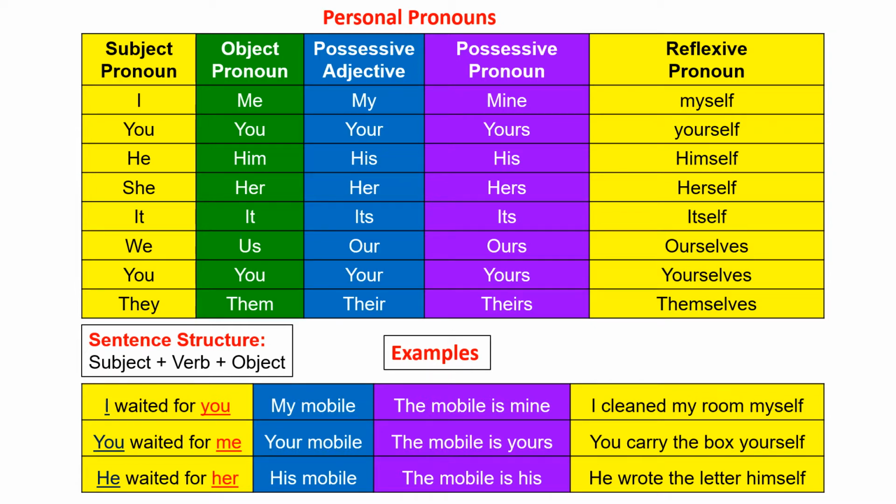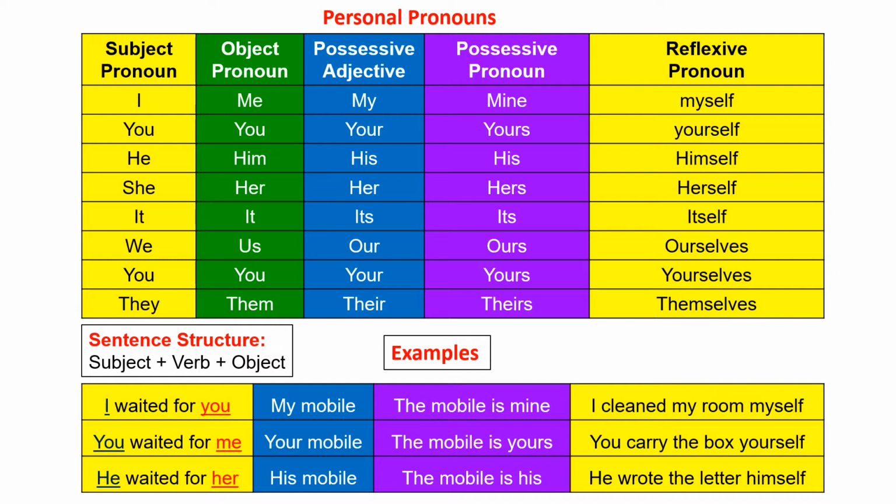In general, a sentence structure is subject plus verb plus object. So, as per this structure, whichever pronouns are used in subject positions are called subject pronouns. I, you, he, she, it, we, you, and they. These pronouns are called subject pronouns because they are used in subject positions.